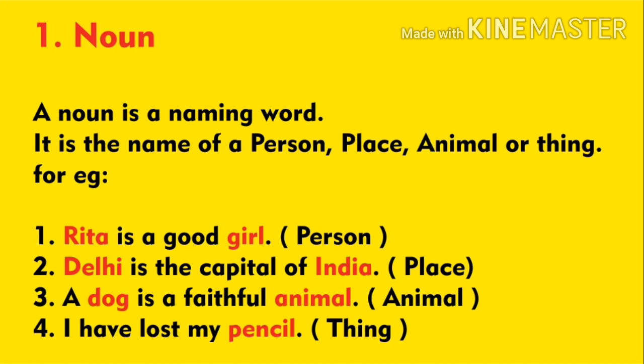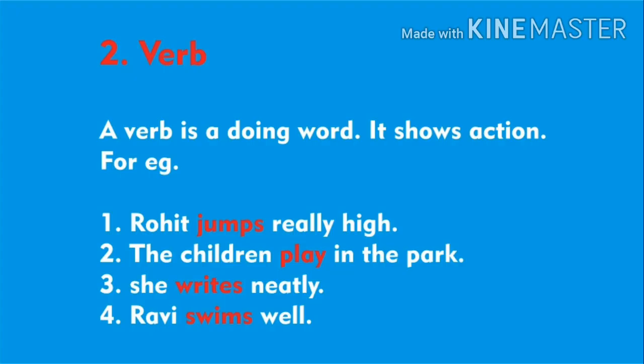Third sentence, a dog is a faithful animal. So in this sentence, there is a name of an animal, dog and animal. Fourth sentence, I have lost my pencil. In this sentence, there is a name of a thing, pencil.